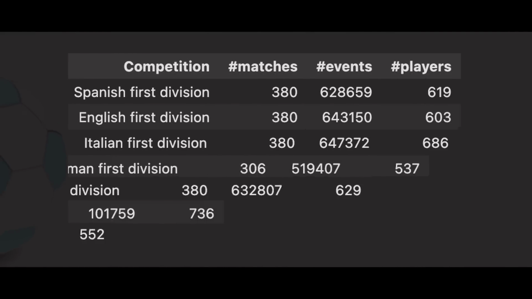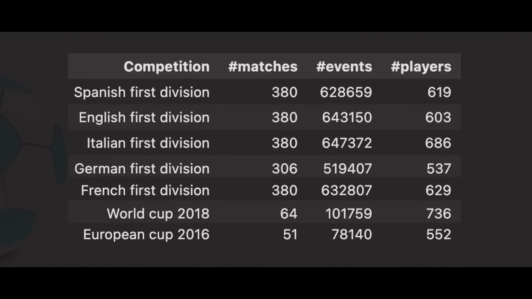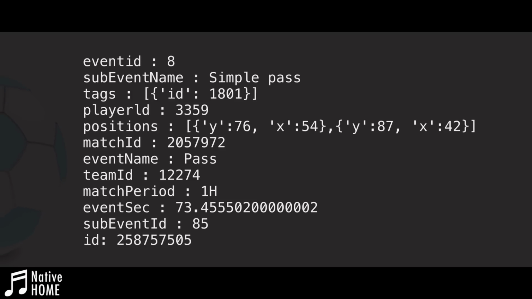The researchers tracked games for 5 countries, the World Cup and European Cup, between 2016 and 2018, and in total they have 3.2 million events made by 4.3 thousand players across 2,000 matches. It's a lot. Each event looks something like this.